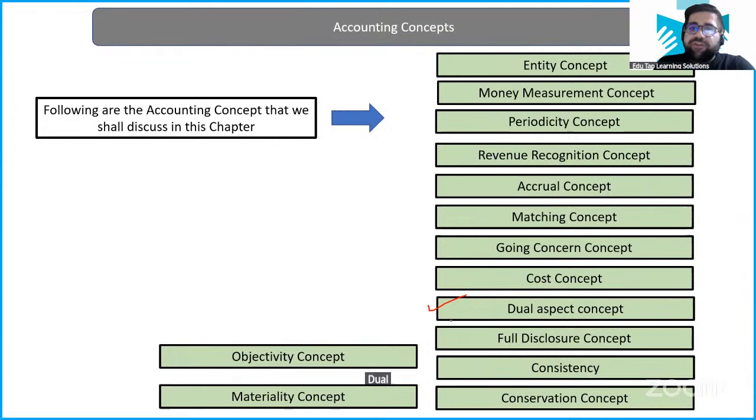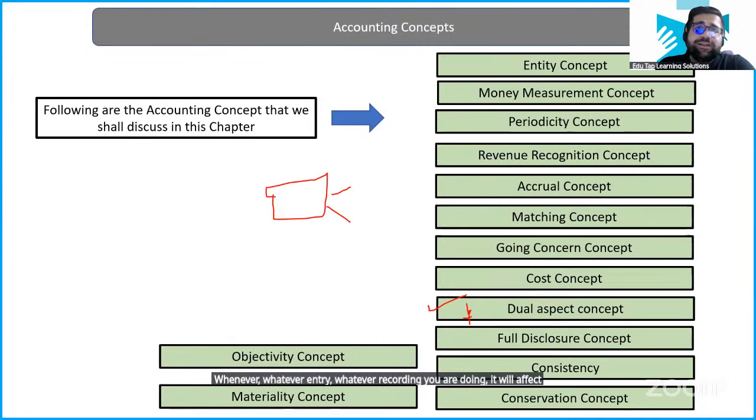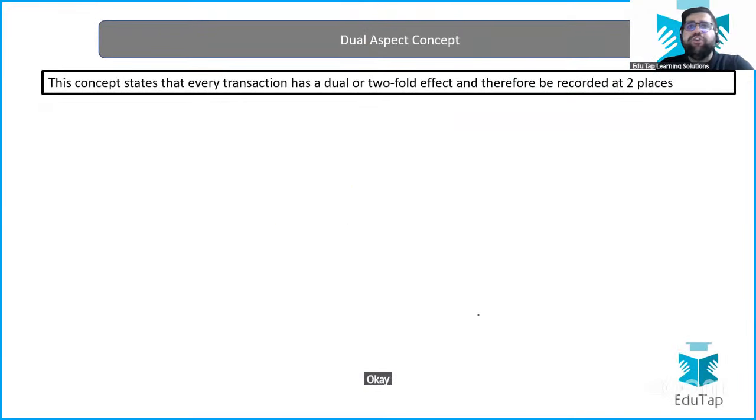The dual concept is one of the very, very important principles. It basically says that whenever you are doing an economic transaction, whatever entry, whatever recording you are doing, it will affect two accounts. It will affect how many accounts? Two accounts at least. This is also known as the double entry principle. Okay. Now let's try to move ahead.